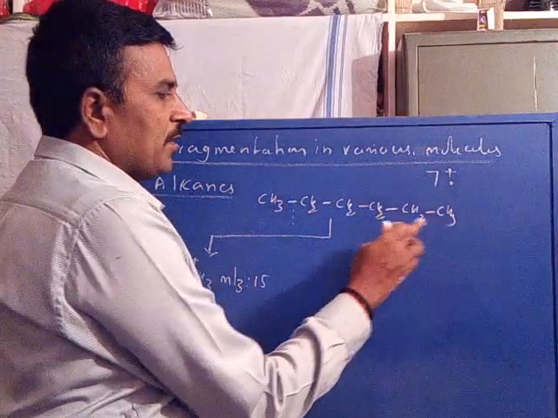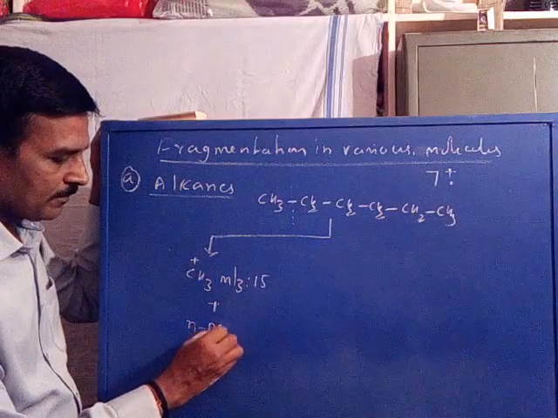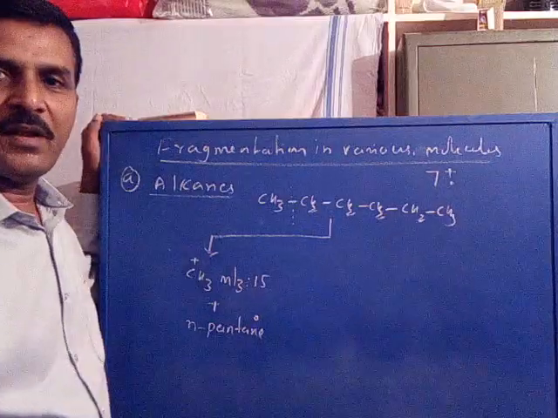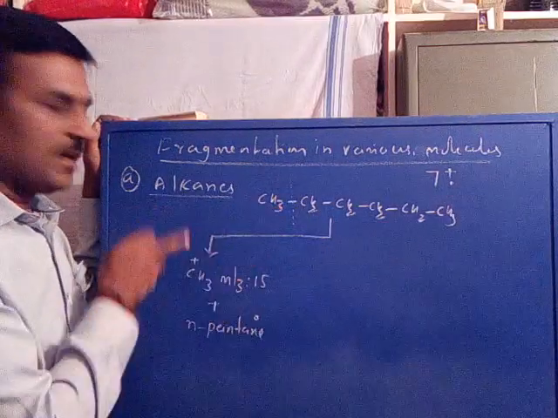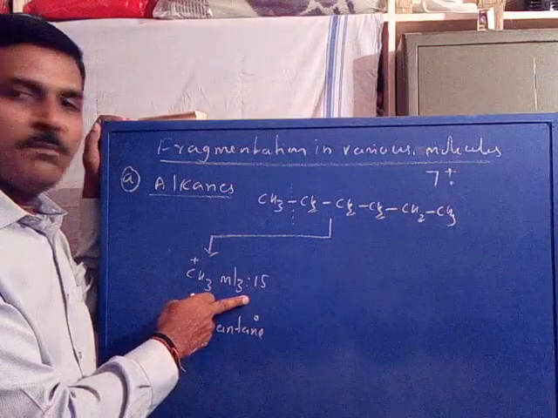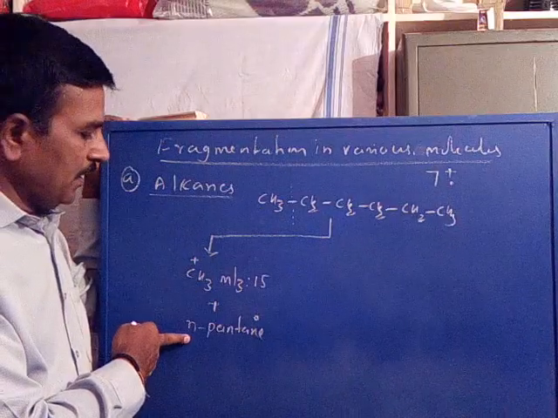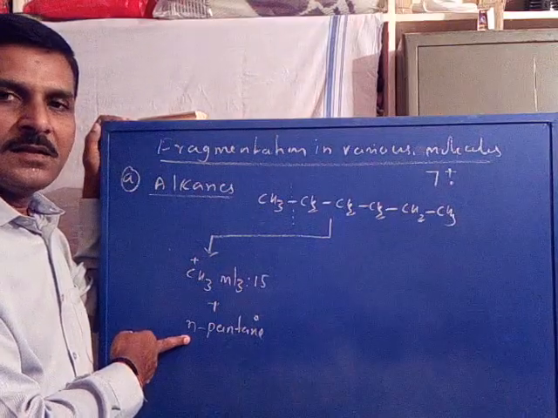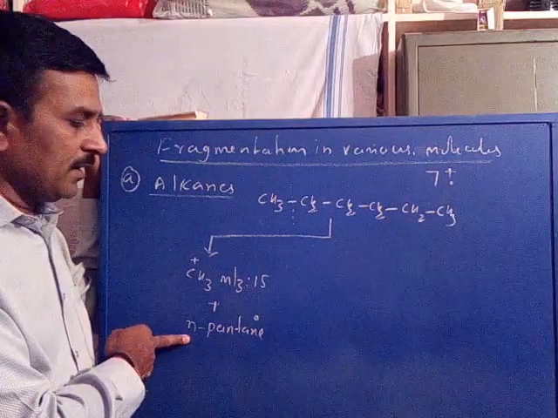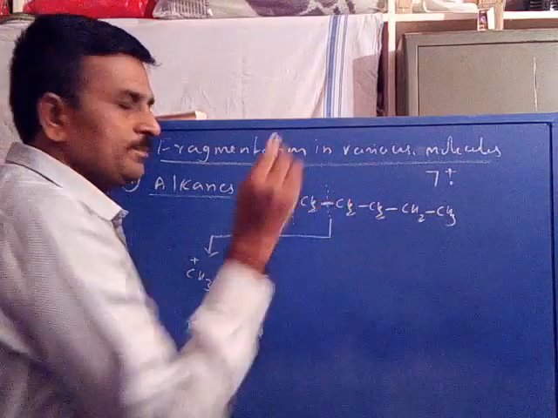this fragment, 1, 2, 3, 4, 5, n-pentane as a radical. So out of the 6 carbons, 1 carbon is cleaved as a methyl cation with m/z value 15. The remaining part of the molecular ion gets eliminated as a radical, that is the n-pentane radical, of 5 carbons.